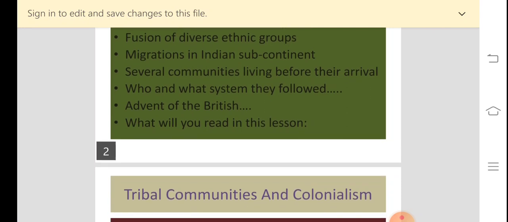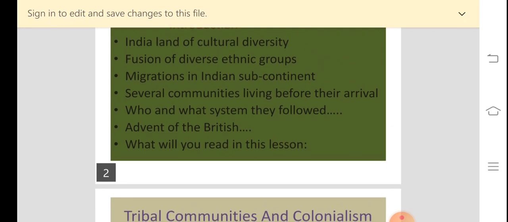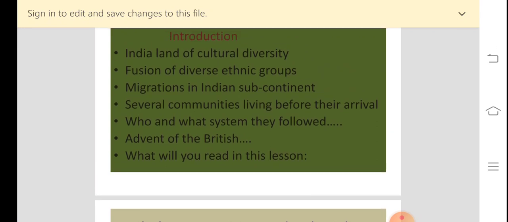Do you have an idea of what the Indian subcontinent is? A subcontinent is a very distinguishable part of the continent of Asia. It includes countries like India, Pakistan, Bangladesh, Sri Lanka, Nepal and Bhutan. This is described as the Indian subcontinent.